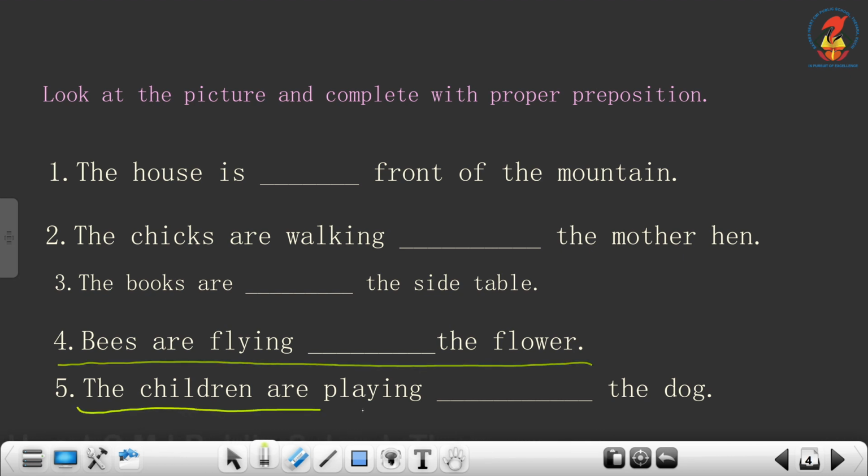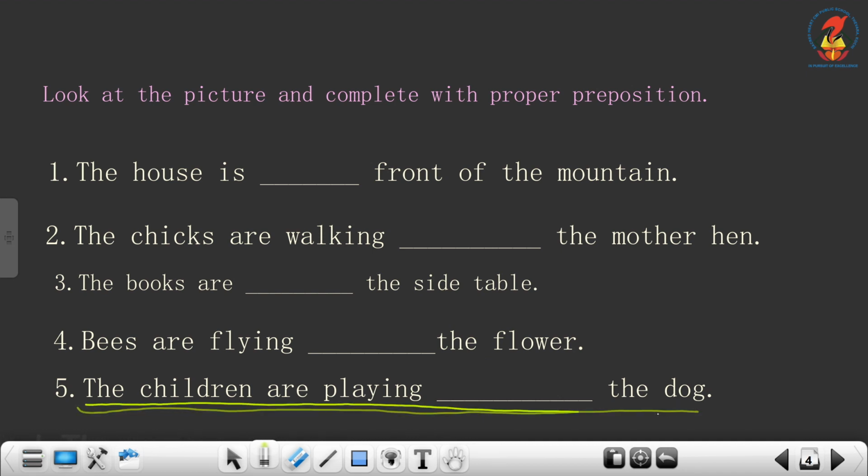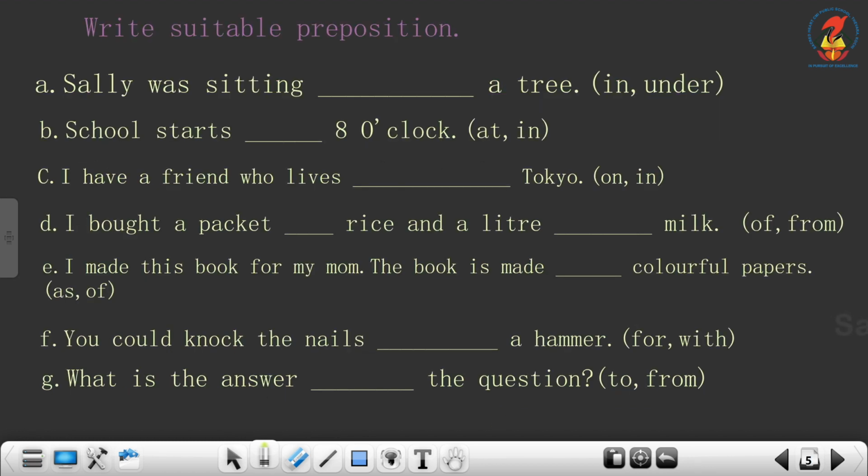Fifth one, the children are playing dash the dog. Look at the picture. They are playing with the dog. Okay. Yes.